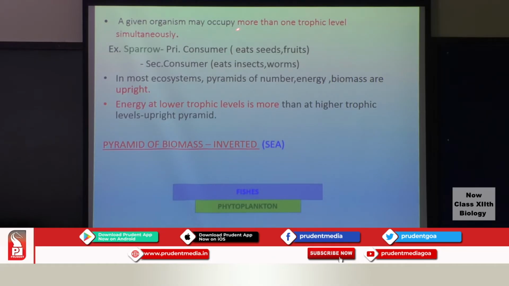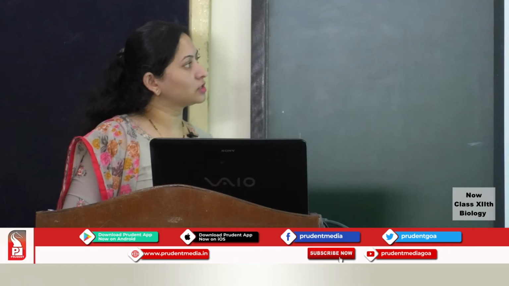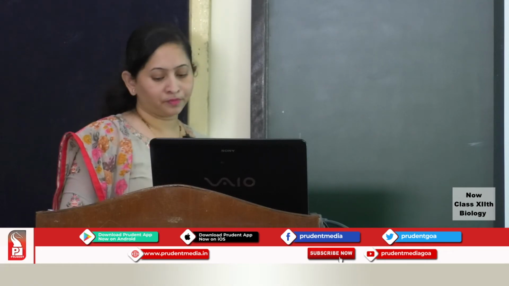A given organism may occupy more than one trophic level simultaneously. One example here is of a sparrow, wherein it feeds on the seeds and the fruits. It also feeds on the insects, and therefore here it is occupying 2 trophic levels. It can act as a primary consumer as well as the secondary consumer. So in most of the ecosystems, the pyramids of number, energy, biomass are always upright. Energy at the lower trophic level is always more than the higher trophic levels in most of the upright pyramids.